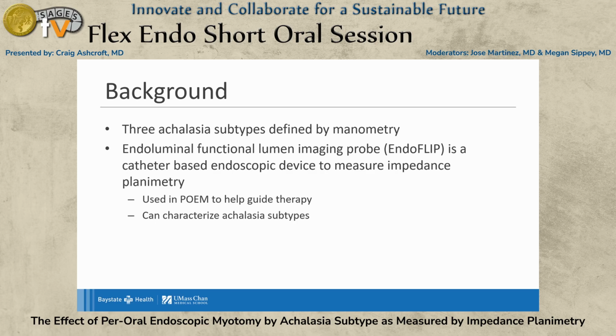EndoFlip has emerged as a tool to evaluate and guide therapy for achalasia. It's a catheter-based device that can be deployed and inflated in the esophageal lumen, utilizing impedance planimetry to measure diameter, cross-sectional area, and distensibility index, where distensibility index is defined as cross-sectional area divided by the balloon pressure. These metrics can assess the extent and completeness of the myotomy intraoperatively. EndoFlip use intraoperatively has been correlated with good clinical response.